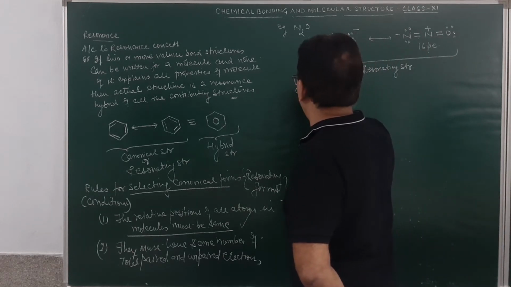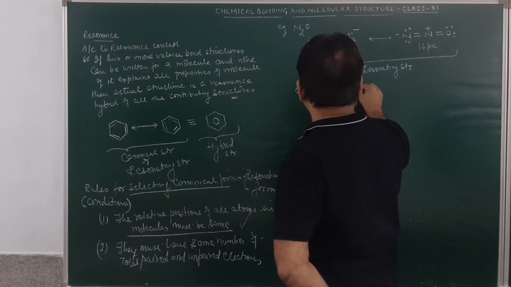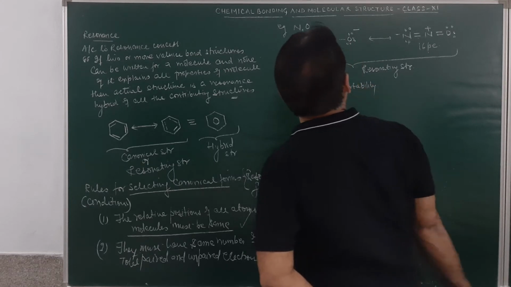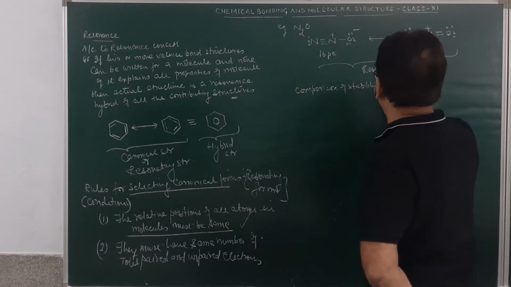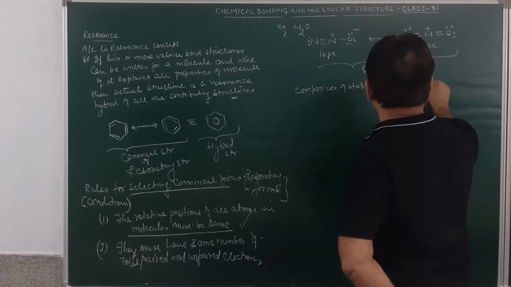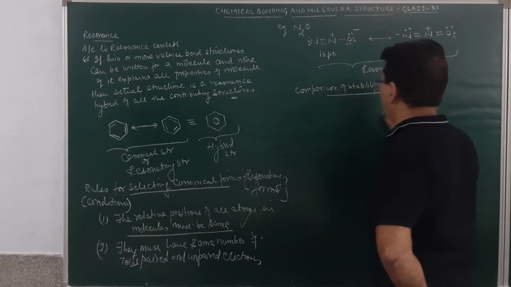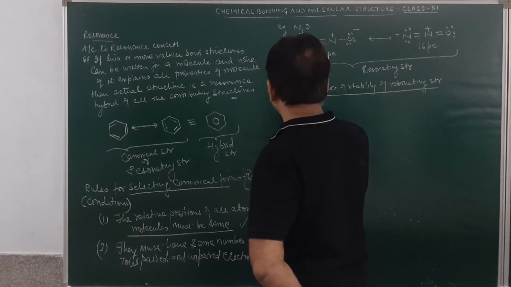Now the second topic is how to find out the stability of the resonating structures. Comparison of the stability of resonating structures. Students, always remember the various rules over here.